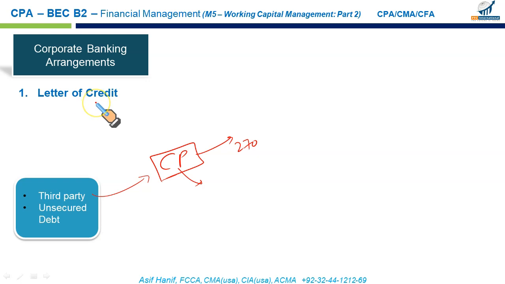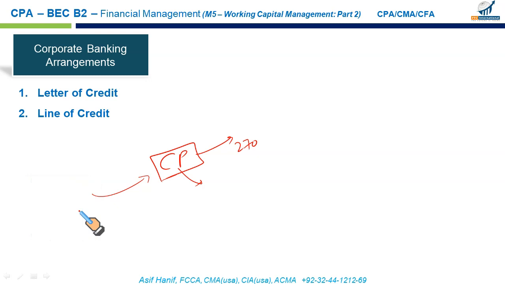This is also used in international trade where my supplier doesn't know me. Through a letter of credit, if I can bring my bank into the picture, then the foreign seller can take some confidence in me. He can sell goods to me. Even if I default, my banker will pay on my behalf. So a letter of credit basically is a guarantee by the bank. In case I fail to pay, the banker will make payment on my behalf.